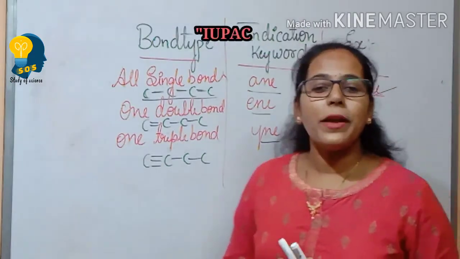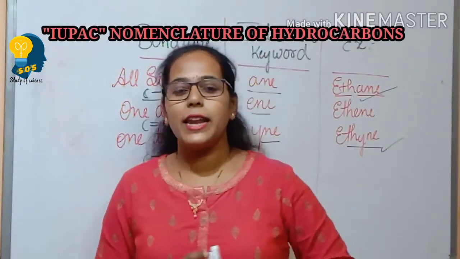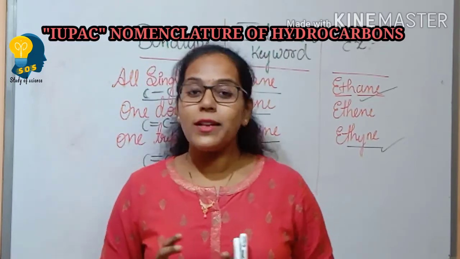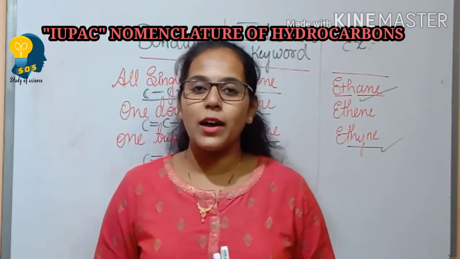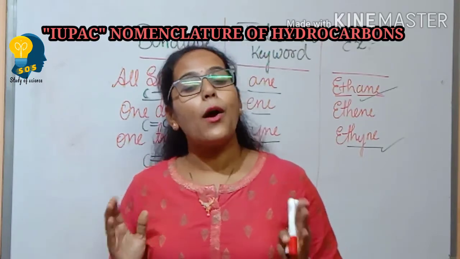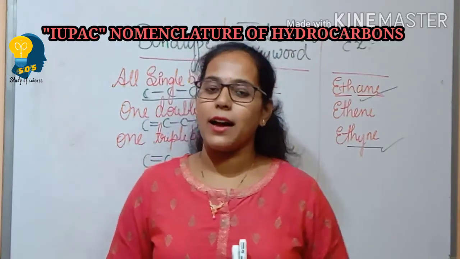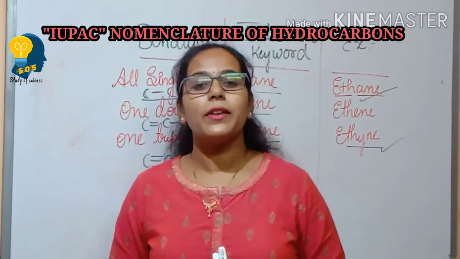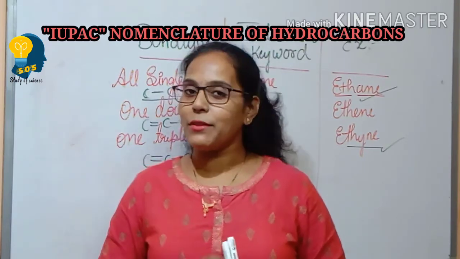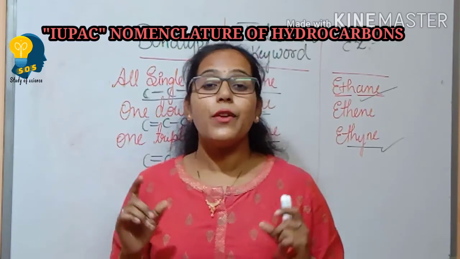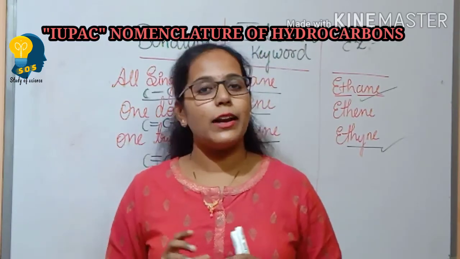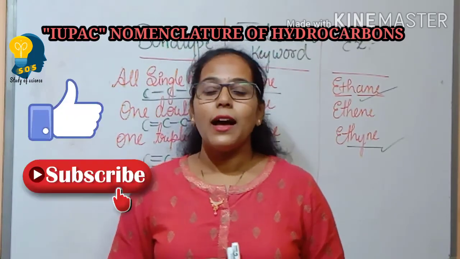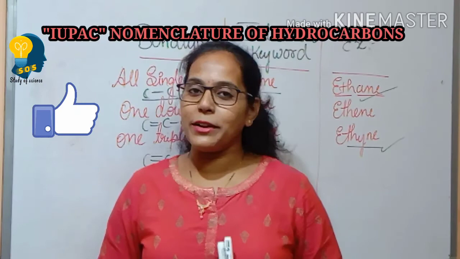So this is how IUPAC follows the rules to give the names for the hydrocarbons. Here we have learnt about the IUPAC nomenclature based on the number of carbon atoms as well as the bonds which are being formed between the carbon and carbon atom. In the next session, let us understand the functional groups as well as how to give the naming convention for the longest carbon chains when they get attached to any kind of substituent groups as well as the functional groups. I hope I have conveyed this concept in a better way for you children.